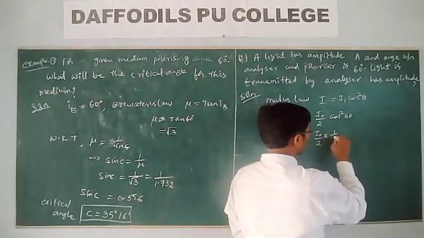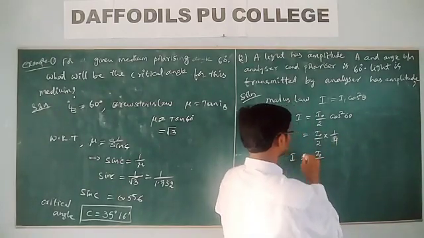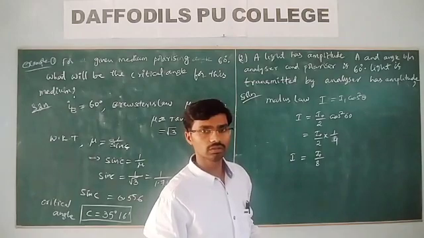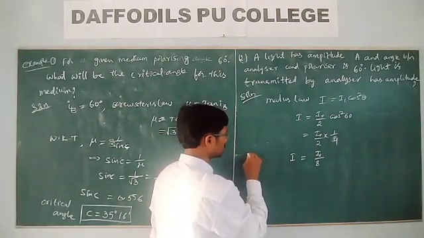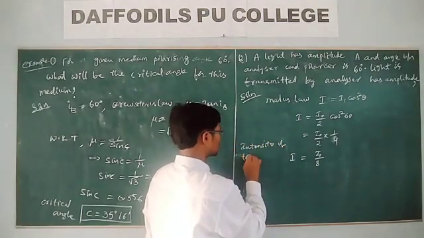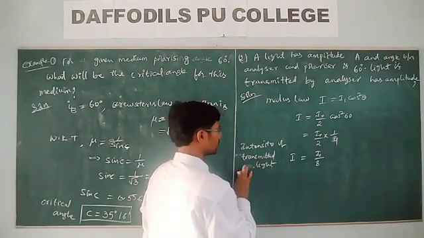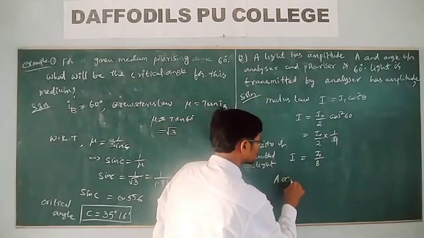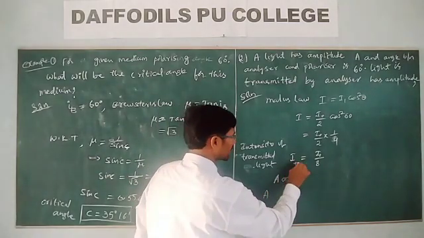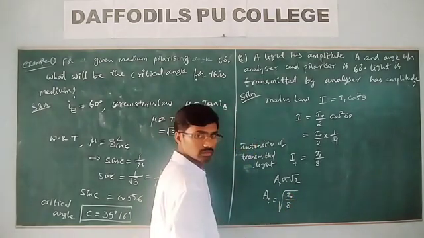1 by 2 squared means 1 by 4. Then I naught by 8. So we got the intensity as I naught by 8. Then what about the amplitude? We already know the intensity of the transmitted light, but they are asking for the amplitude. We know already that A is directly proportional to root I.